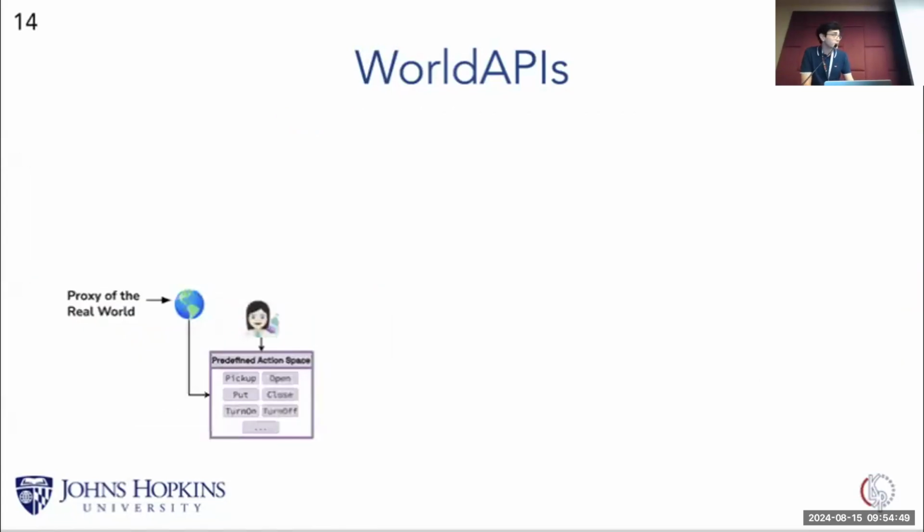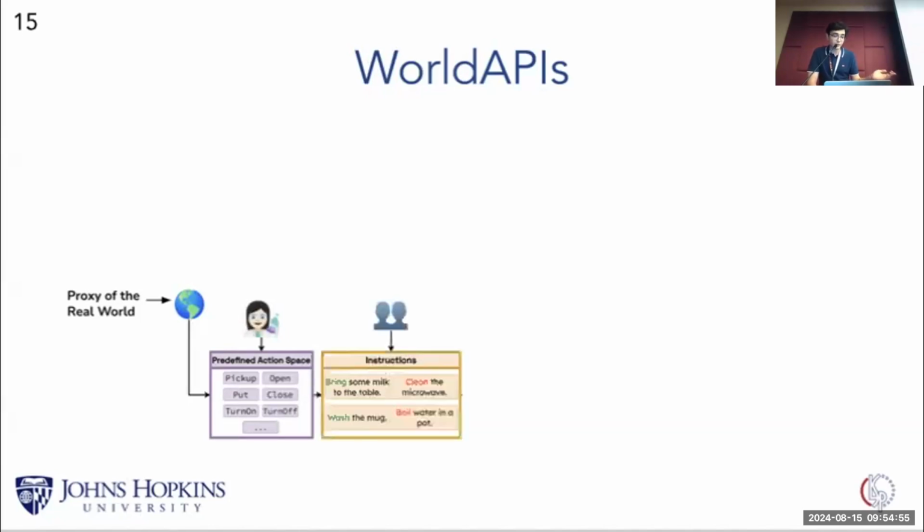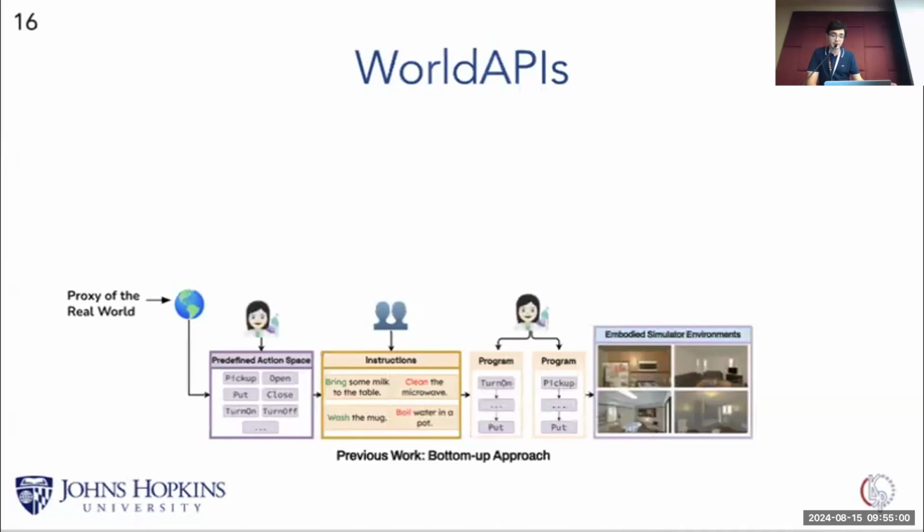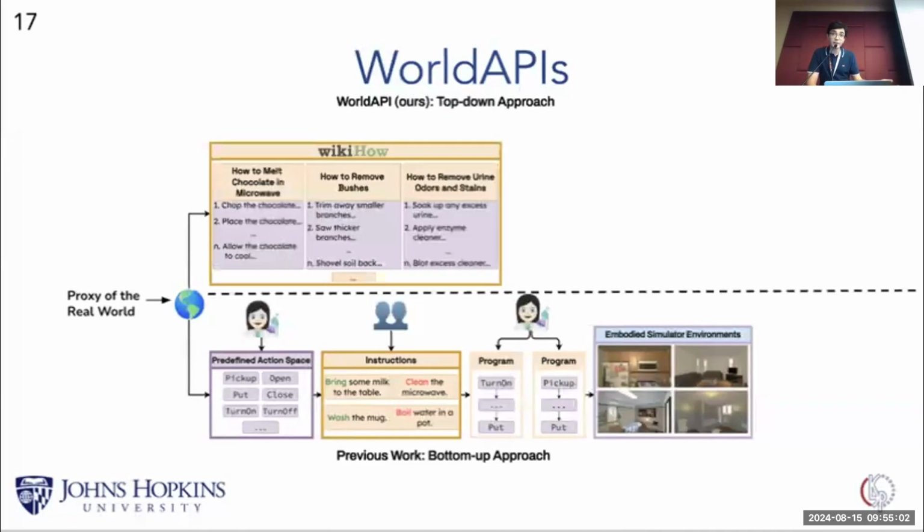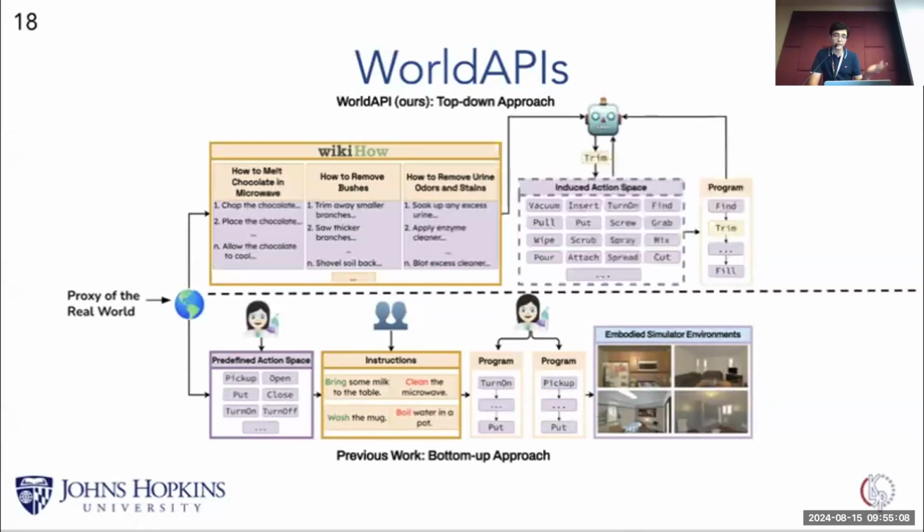So unlike previous related work, which takes a bottom-up approach and initially defines an action space to collect associated instructions and then generates the programs, we instead take a top-down approach and collect natural language instruction sets from wikiHow and induce new actions that we call APIs to generate Pythonic programs by few-shot prompting GPT-4.